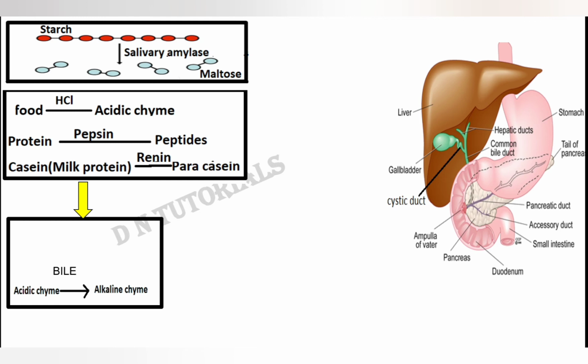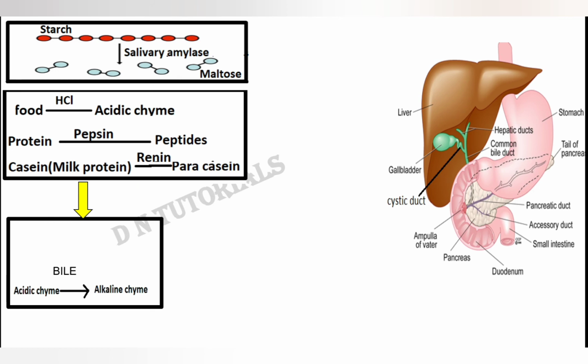Why is it important? Like, why is alkaline chyme important? See, when the food reaches the duodenum, there is a secretion from the pancreas which is called pancreatic juices, and pancreatic juices consist of enzymes which will only be functional if they are secreted into a substrate which is alkaline. So the food that comes from the stomach is acidic, right? The pH is acidic. So if the enzymes are released onto the substrate which is acidic, they are never going to act. So first, the acidic chyme that came from the food has to be converted into alkaline chyme, and who is going to convert it? The bile. This is the first function of bile.